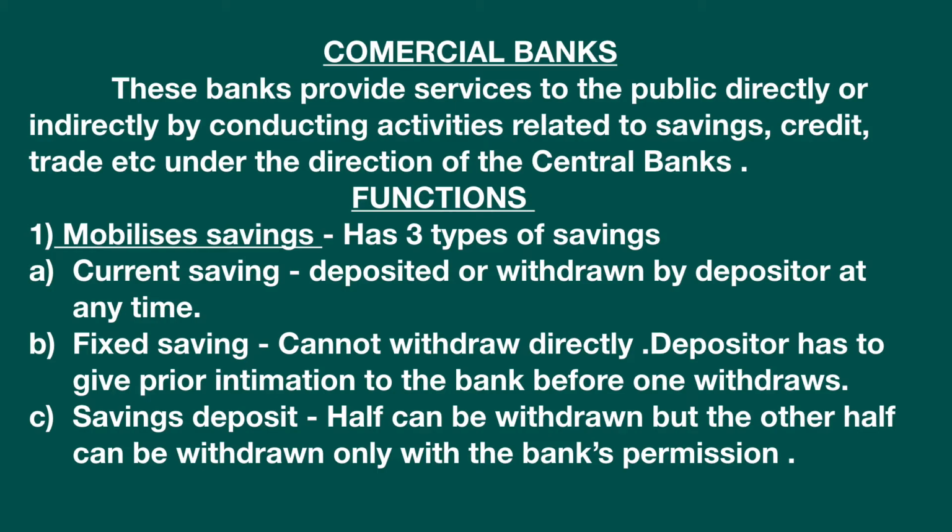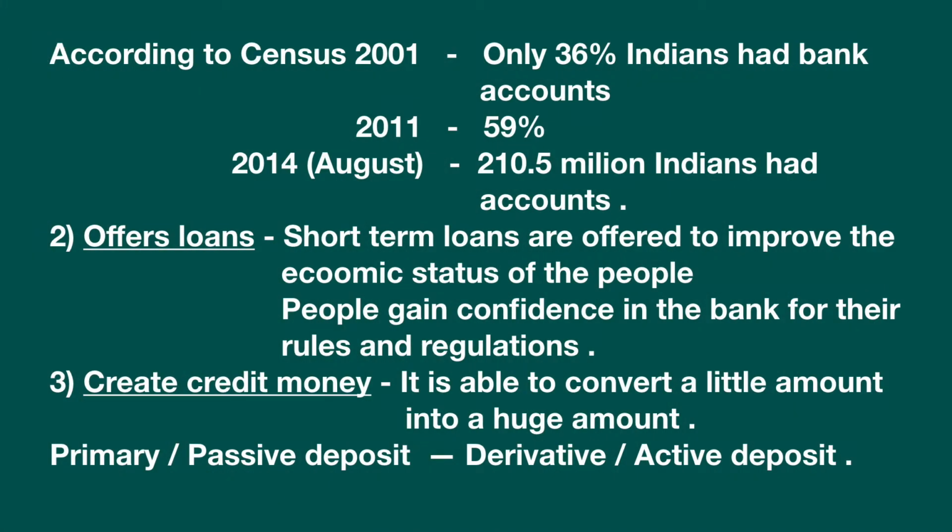The depositor has to give prior intimation to the bank before it withdraws. Number three, savings deposit. Half can be withdrawn, but the other half can be withdrawn only with the bank's permission. According to Census 2001, only 36% Indians had bank accounts. By 2011, 59% had accounts, and in 2014, by August, it increased to 210.5 million Indians had bank accounts.